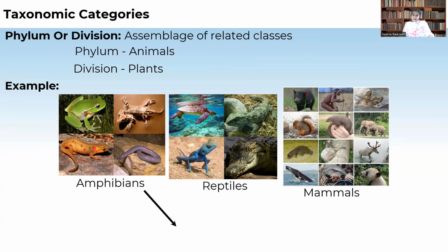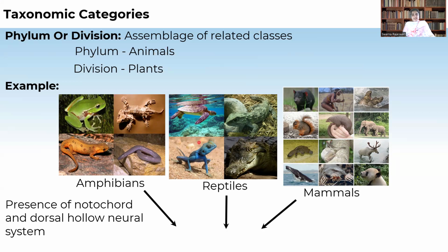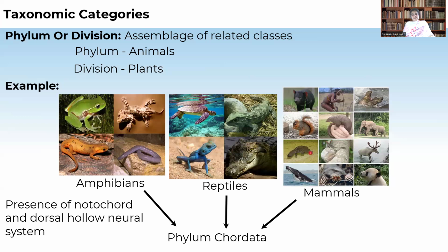When you study our next topics, there are so many invertebrate phyla, and there are so many vertebrate phyla based on the characters which they share. So all these belong to the kingdom Animalia. In the kingdom Animalia, there are different phyla like amphibians, reptiles, mammals, birds, and even so many invertebrate phyla also, based on the characters that they share.